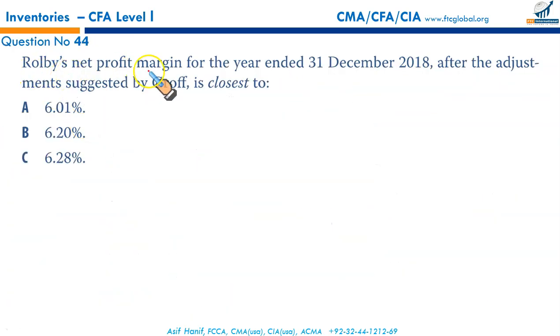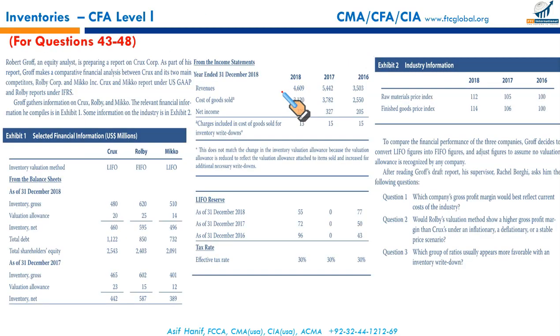Next, Rolby's net profit margin for the year ended 31st December 2018 after the adjustment suggested by Groff is closest to. Going back to this information, this column is for Rolby, and the number for net income we have is 327. Since we need to reverse the impact of valuation allowance, this is 15 million, that is the valuation allowance. So first we need to calculate the revised net income.